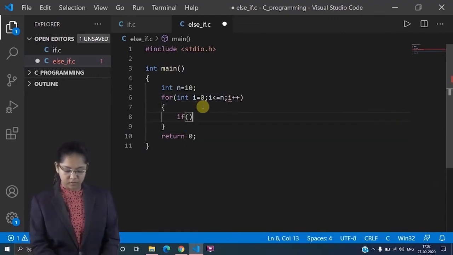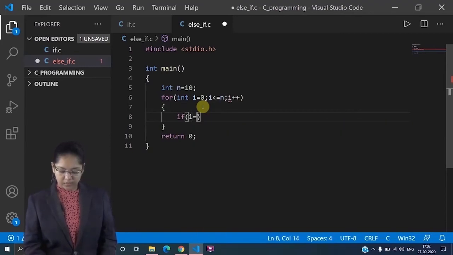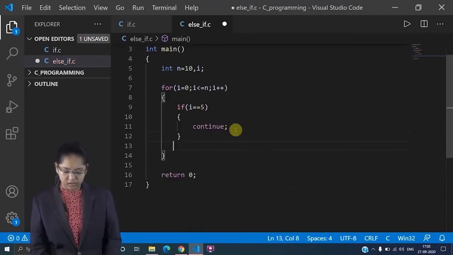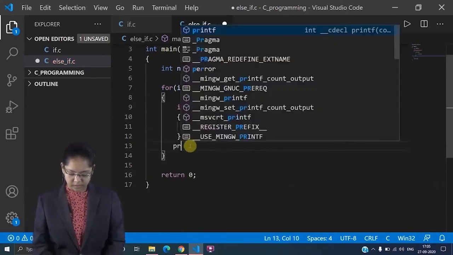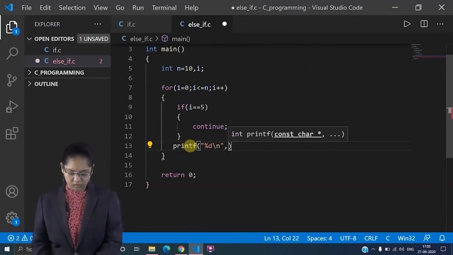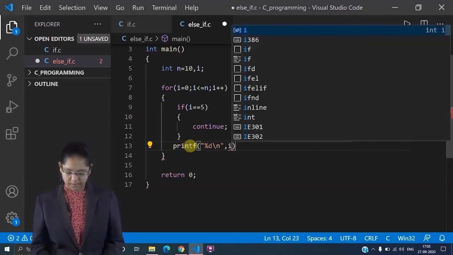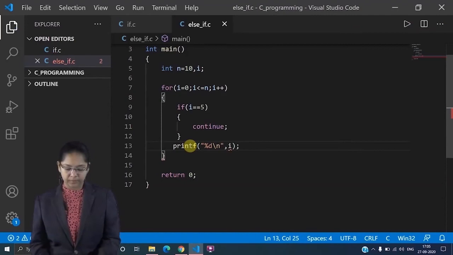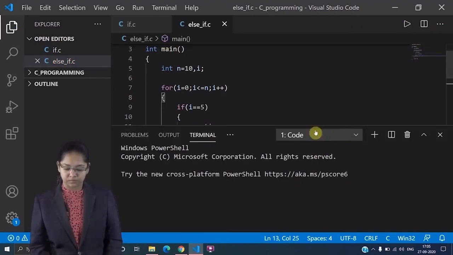Here if i is equal to 5, then continue. I will write a printf over here, printf("%d", &i). Okay, save this and let's run this code.